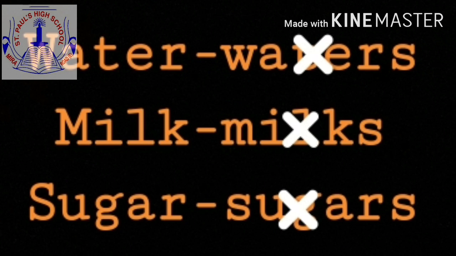But you always remember, uncountable nouns have only singular form. There is no plural form for uncountable noun. Just imagine. Can you call water as waters? Not at all. Can you call milk as milks? No. Can you call sugar as sugars? No, not at all.